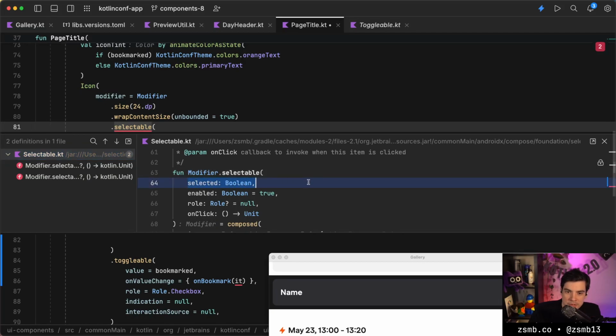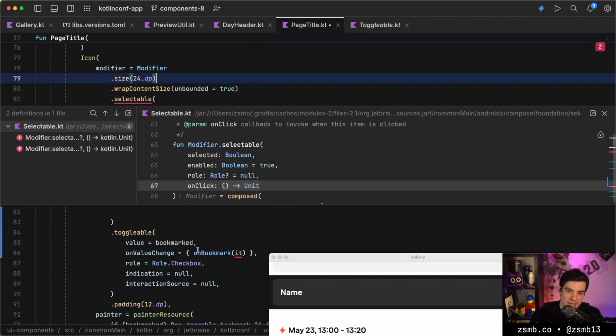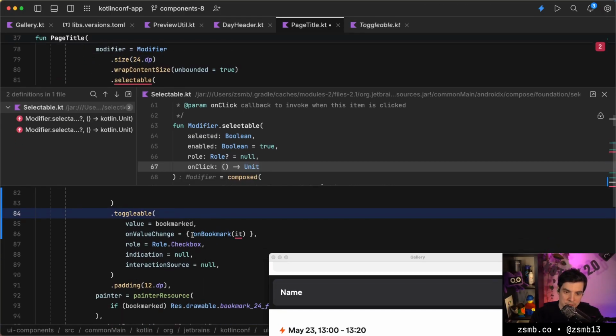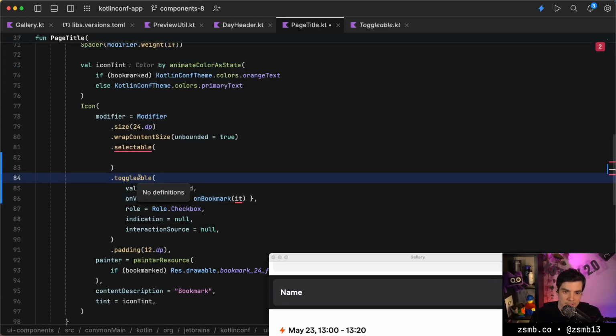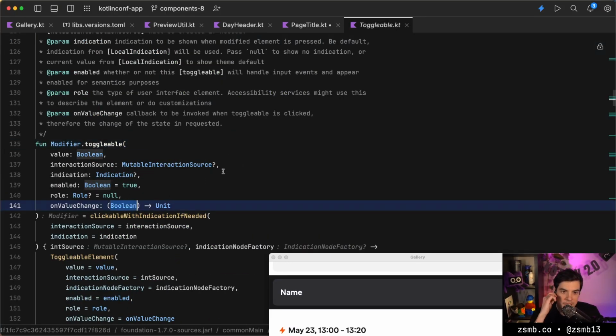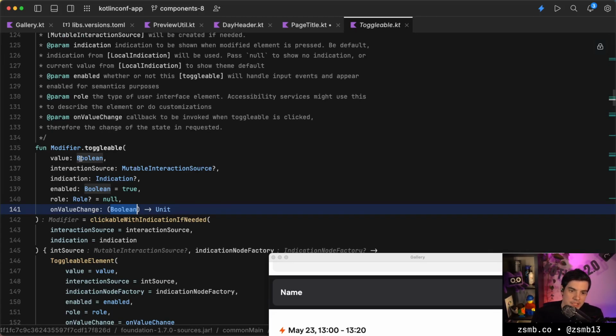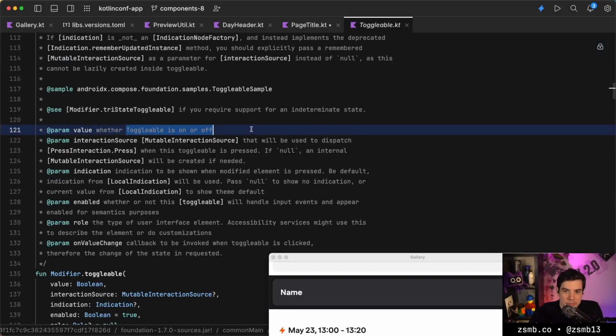So with selectable, its state is called selected, and then on click we get to decide arbitrarily what will happen. It doesn't tell us what the new state should be or anything like that. It just gives us a plain lambda with no parameters to that callback. And with the toggleable modifier, that will actually give us a value in the on value change function, right? So I guess I broke navigation to that. That will give us what the new value should be based on it already knowing the existing value. So it's something that can be on and off, basically.